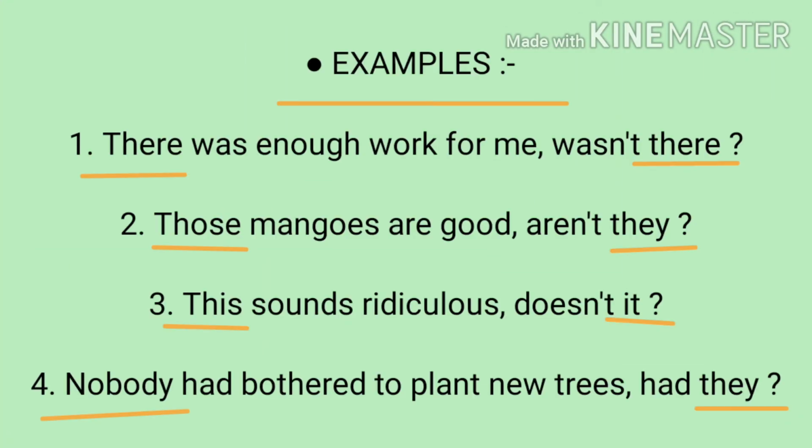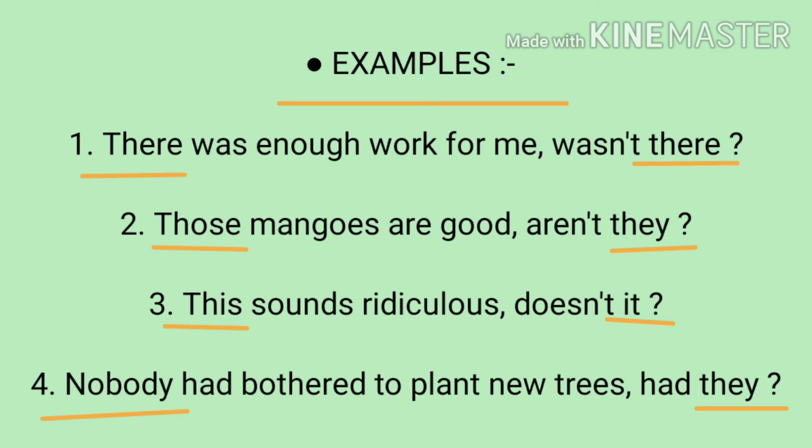Now look at these examples. The first example. There was enough work for me, wasn't there? Those mangoes are good, aren't they? This sounds ridiculous, doesn't it? Nobody had bothered to plant new trees, had they?